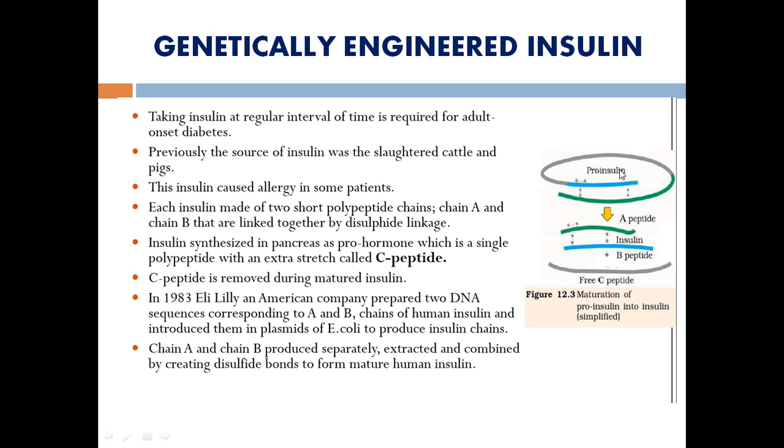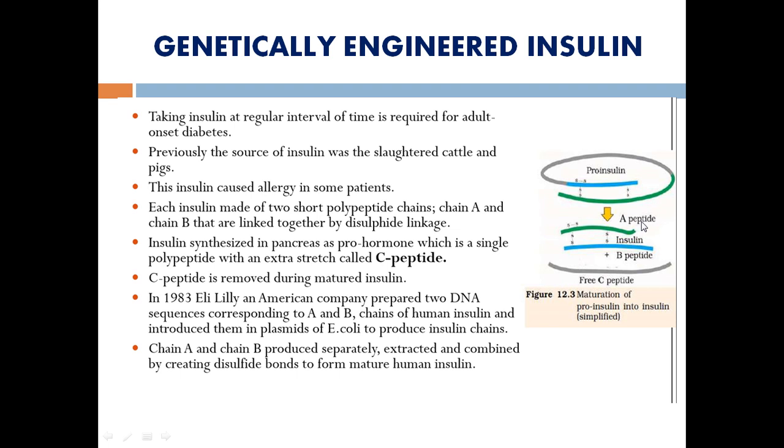We call it proinsulin. The meaning of proinsulin is immature insulin or inactive insulin. It doesn't cause the uptake of glucose by a cell. So after maturation, a cleavage is carried out here. That is, from this compact structure, the C peptide is removed. So mature insulin has the A peptide as well as the B peptide, linked by a bond called a disulfide bond. Here it is depicted as S-S.